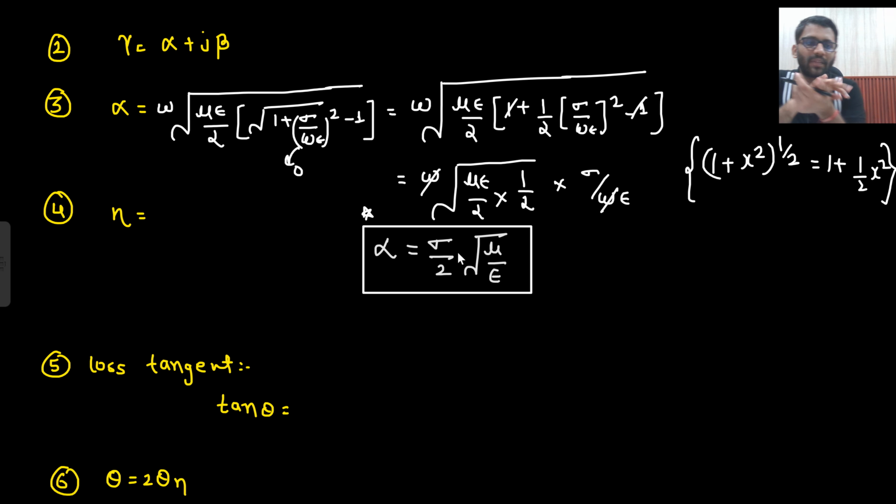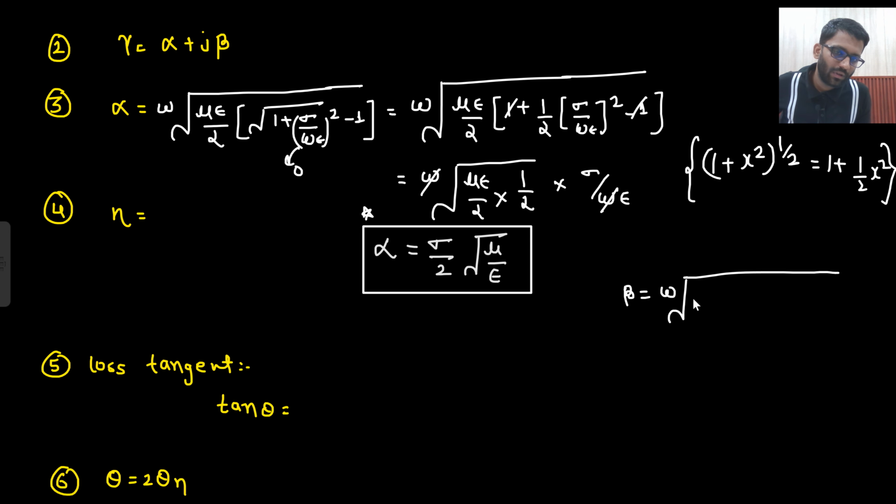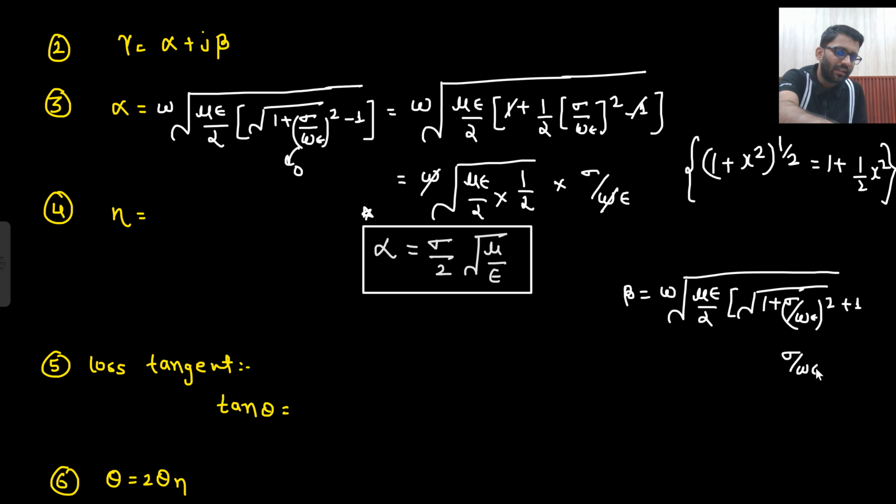I actually remember it sometimes. Because I have been into this for a very long time, I have the habit to write down this expression. If I get sigma upon omega epsilon very low, then I will write down this expression very quickly, that alpha is equal to sigma by 2 under root mu upon epsilon. Okay, let's write down about beta. So what will be your beta? Omega under root mu epsilon by 2, then under root 1 plus sigma upon omega epsilon square plus 1. Now if I take sigma upon omega epsilon equal to 0 here, then there is no issue.